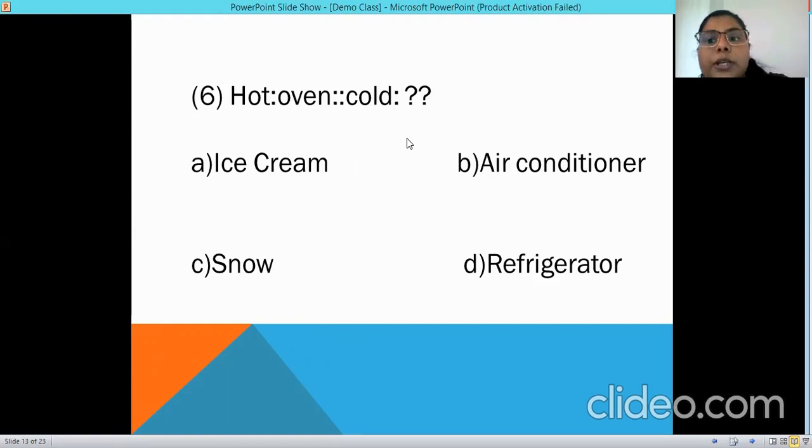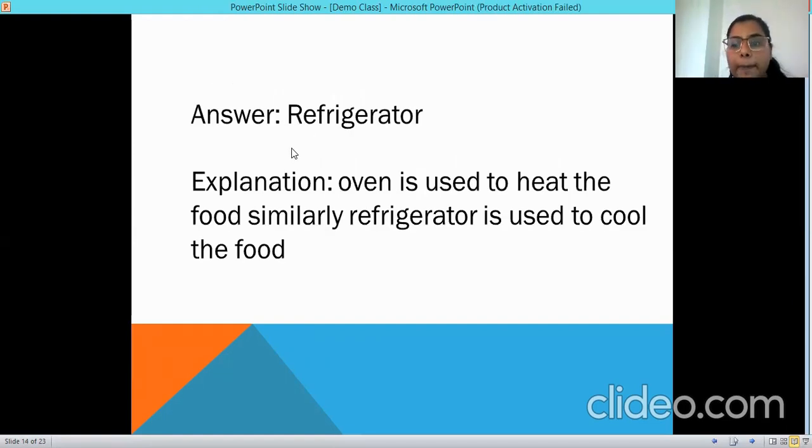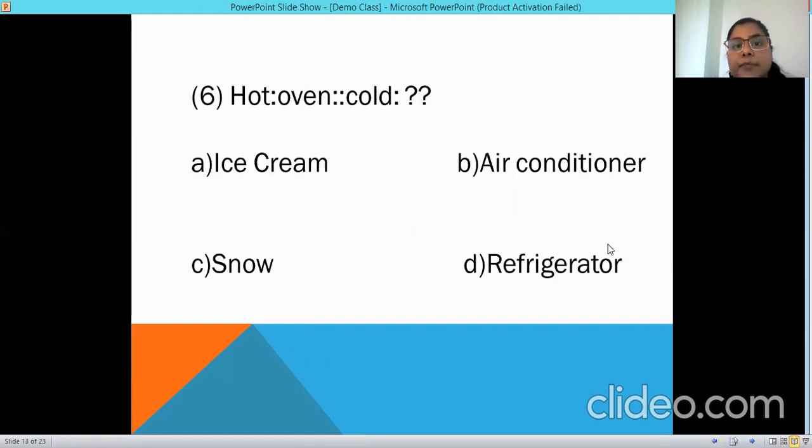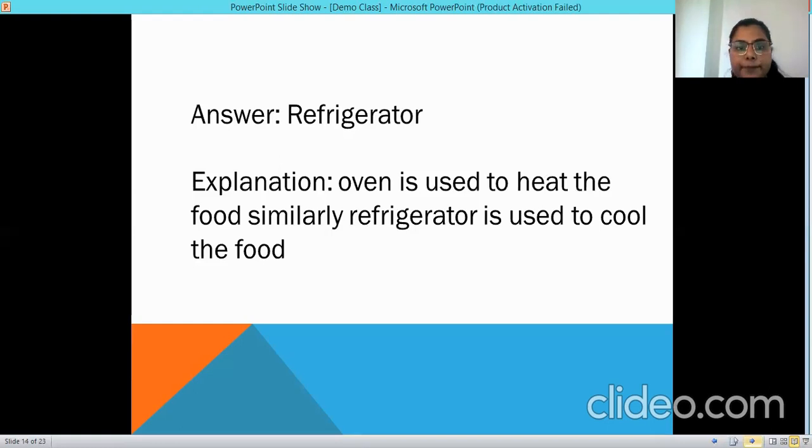So let's go back to the question again. Hot, oven. Oven is something related to the food, so the answer should also be related to the food. Now the confusion is clear. It cannot be air conditioner. The answer will be refrigerator, because we store the food in our fridge, and it cools down the food at an optimum temperature. I've already explained to you.